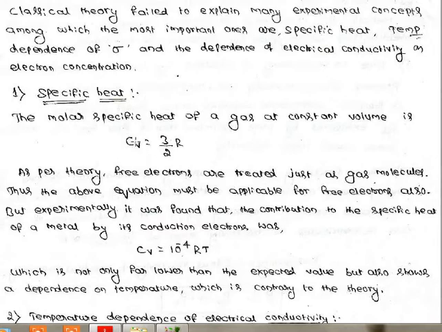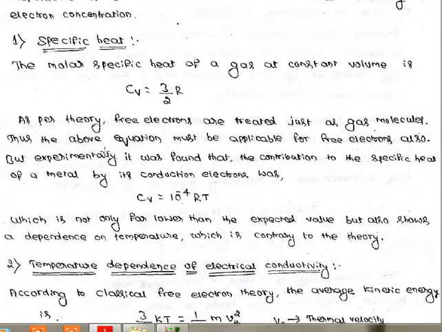Here Cv represents the molar specific heat at constant volume, which is equal to 3/2 R. R represents the universal gas constant, whose value is 8.314. So this is the expression given by the classical free electron theory to explain the specific heat. But experimentally it is not like that.